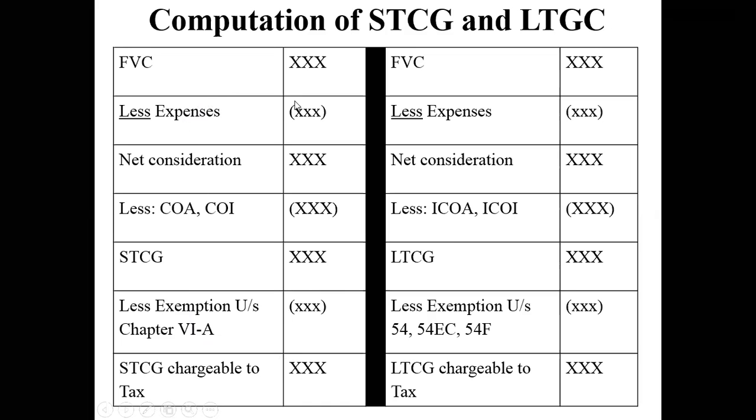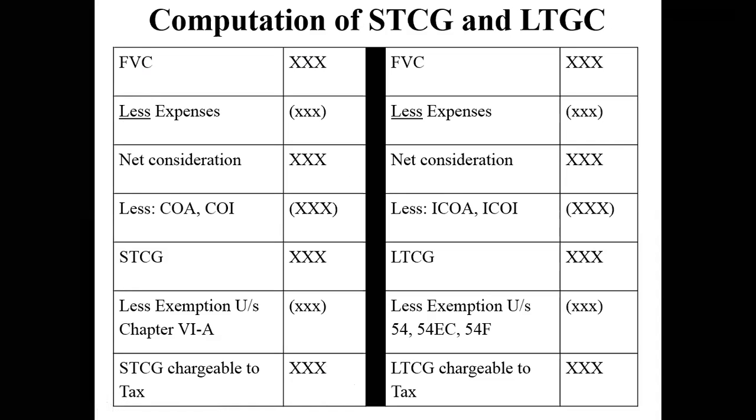Here I don't have any other income. I don't have income from salary. I don't have income from house property. Neither do I have income from business and profession, nor income from other sources. So the only income I have is short-term capital gain. That is the reason I have mentioned short-term capital gain chargeable to tax, whatever the amount is, here. So this procedure has to be clearly understood by each and everyone. Any doubts in understanding this part, please let me know.